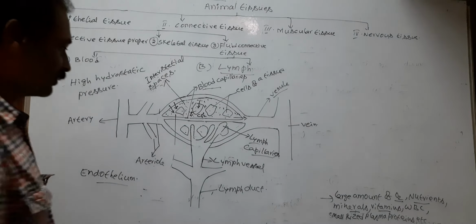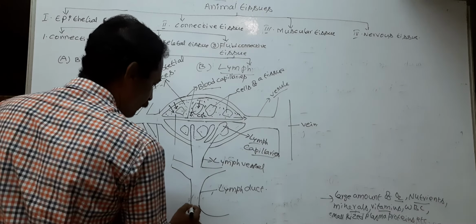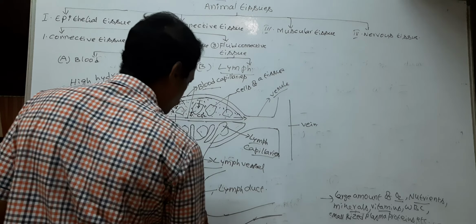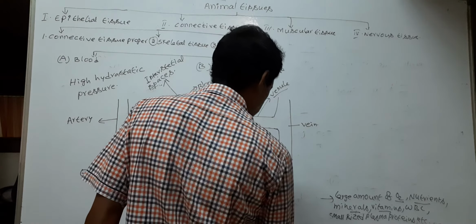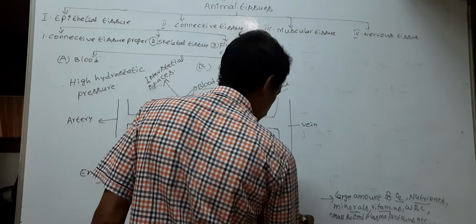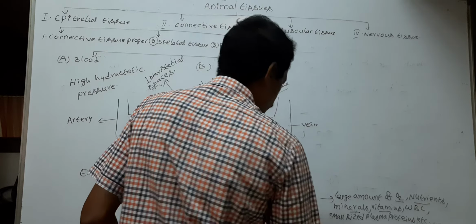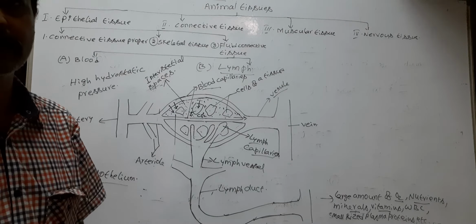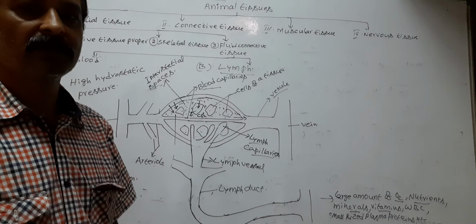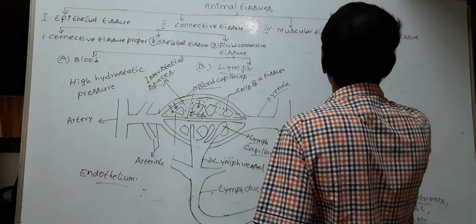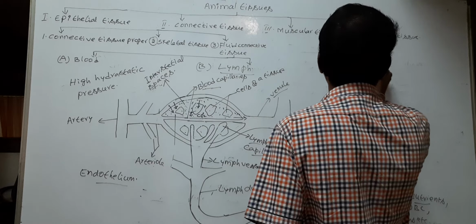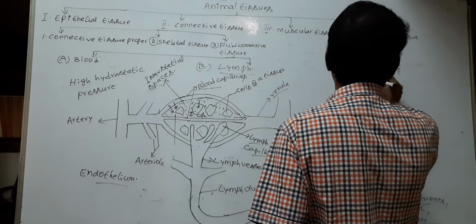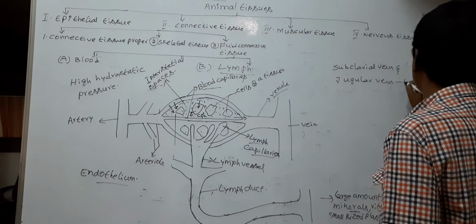Next, the lymph duct opens into veins at the junction of subclavian vein and jugular vein at the neck region.